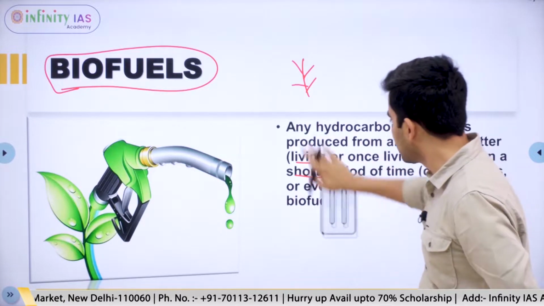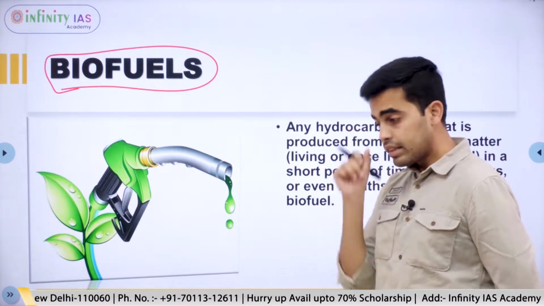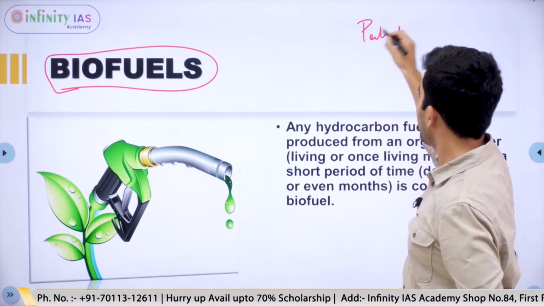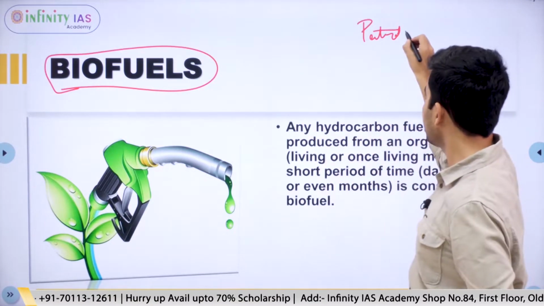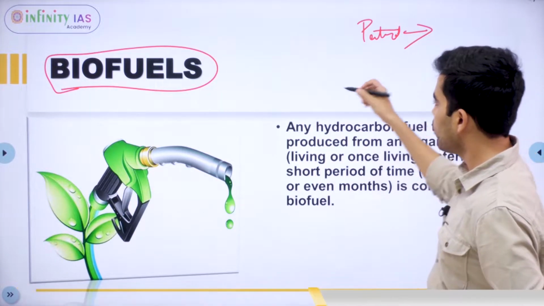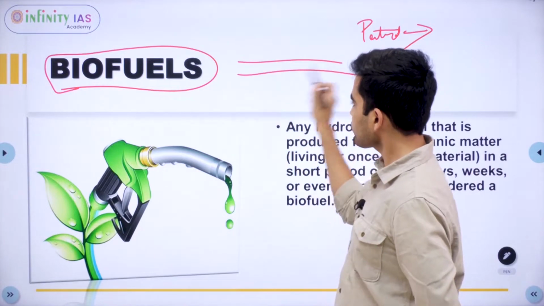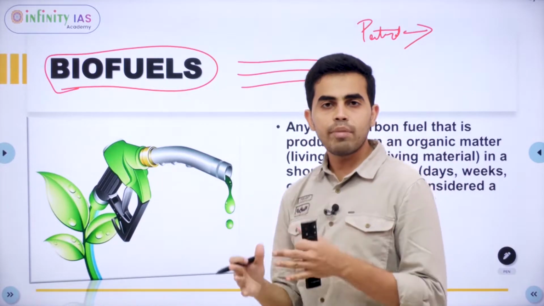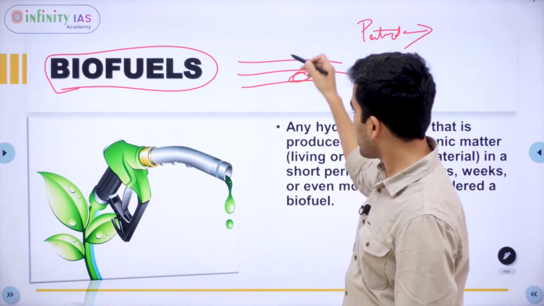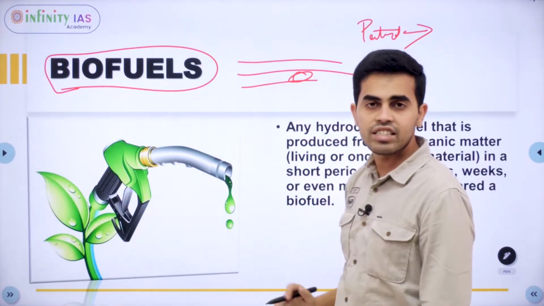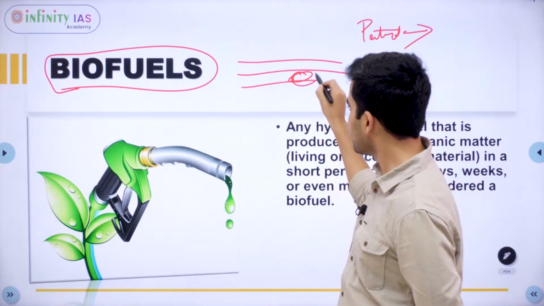So now comes the most important part. That is, we know all petrol and petroleum products are fossil fuels. So what is fossil fuel? Fossil fuel is basically when animals or organic matter dies and gets underneath different layers of Earth's surface, they undergo certain chemical changes.